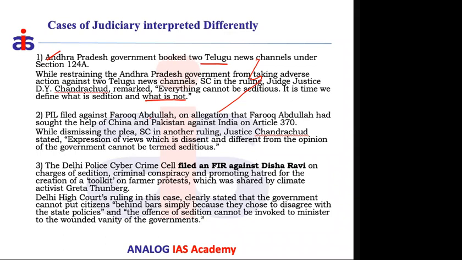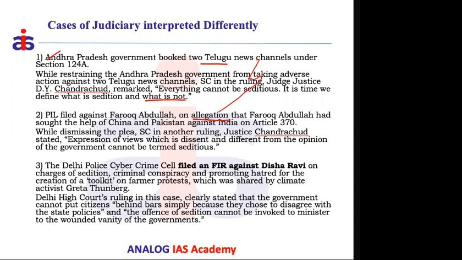As part of it, some individuals filed a PIL alleging, and it is merely an allegation with no proof that he really said it, that Mr. Farooq Abdullah requested or sought the help of China and Pakistan against India, because India deleted the special status originally mentioned in the Constitution through Article 370.